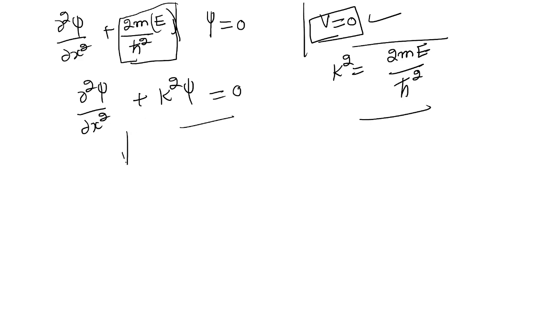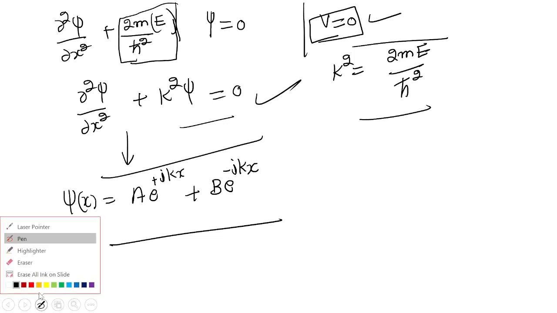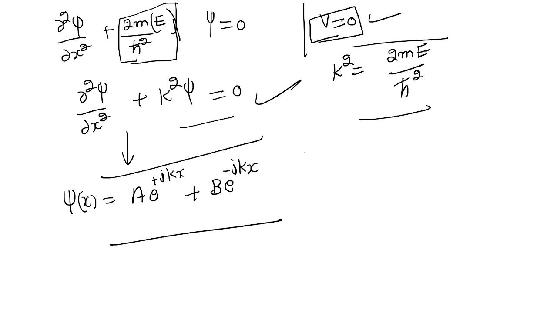Now by solving this equation, we get the answer psi of x. This is the solution. I am putting it directly because this is the differential equation and its solution is written like this: A e to the plus i kx plus B e to the minus i kx. This is the solution of this equation. This is not the final solution, this is just a second step towards our goal. What is our goal? To find the energy of the particle. So this is the equation that we get as a solution, and now we will use this equation. How? Let's see.